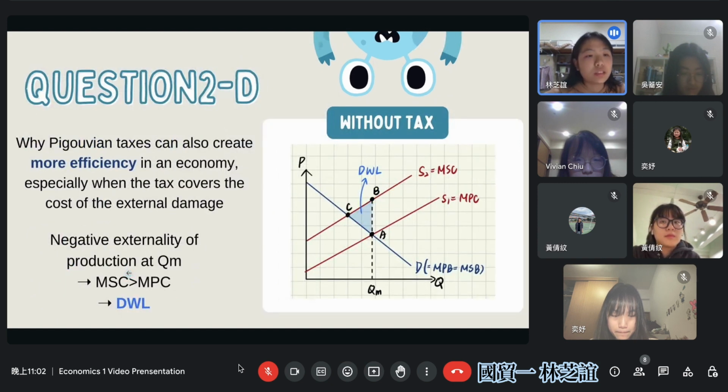So the producers will quit producing this product or change to more environmentally friendly products. And the next question is why Pigouvian taxes can also create more efficiency in the economy. It's basically when the tax covers the cost of the external damage. Without the tax, the production quantity will be at QM, where the marginal social cost is bigger than the marginal private cost. And this will result in a deadweight loss, which is the blue triangle ABC.